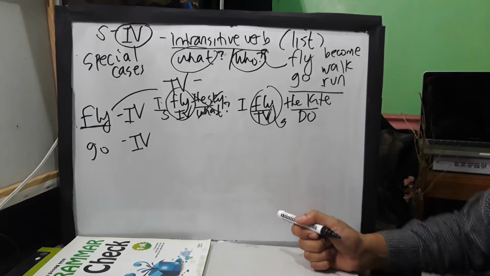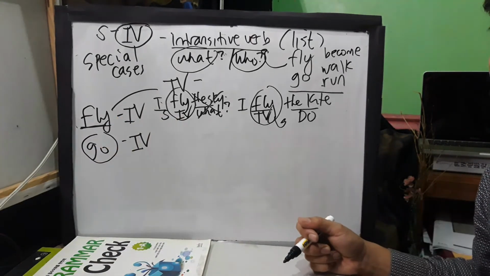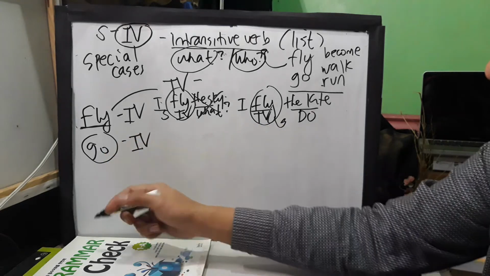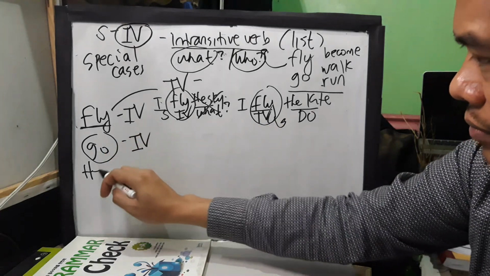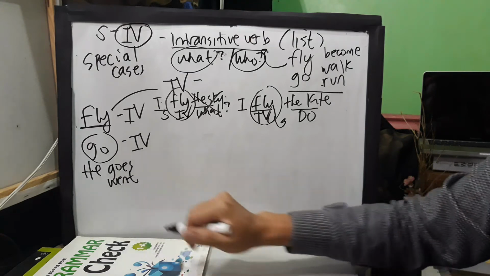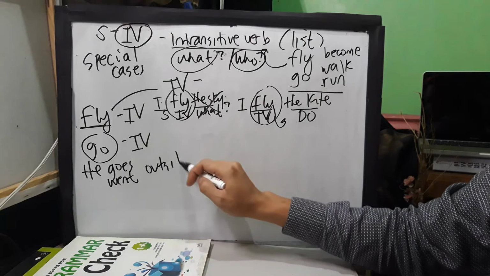Another example, guys: go. This is another verb that we usually see on the net. It falls under intransitive verb. Let's say, for example, he goes, or you can use another tense of the verb, he went. Where? Outside.